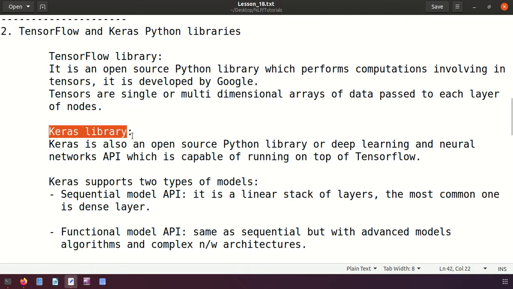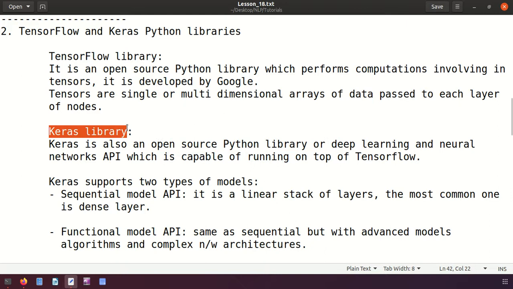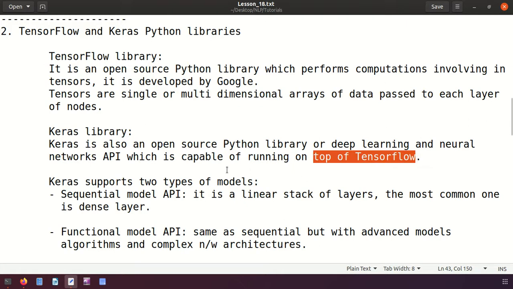Then we have the Keras library. The Keras library is also an open source Python library, a deep learning or neural network API, which is capable of running on top of TensorFlow. So actually Keras is an open source Python library which runs on top of TensorFlow. It means that while using Keras, first of all we have to install TensorFlow, because Keras utilizes the functions of TensorFlow.